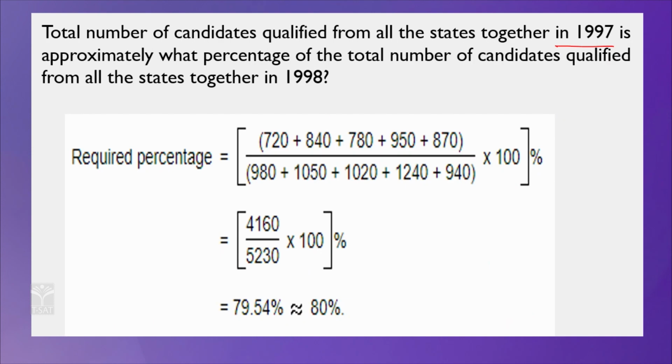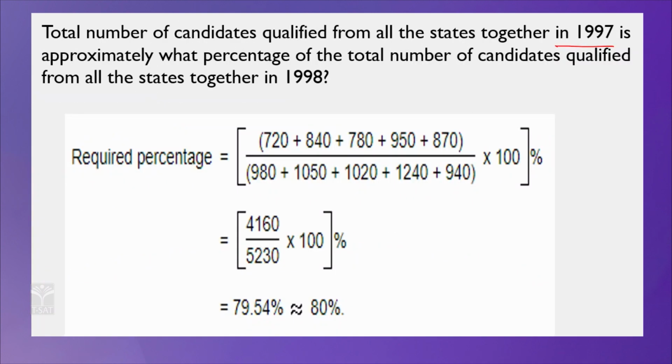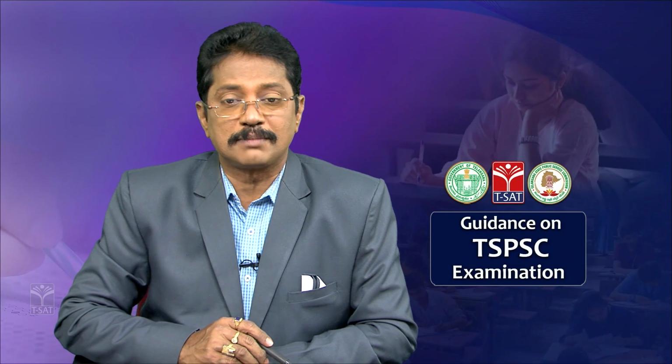See it. So, 720 plus 840 plus 780 plus 950 plus 870 by 980 plus 1050 plus 1020 plus 1240 plus 940, into 100, because you have to find the percentage. If you want to find the percentage, you simply multiply by 100. When you add the first set, you will get 4,160, and when you add the second set, it will give us 5,230. When you multiply this by 100, the value will convert into a percentage.